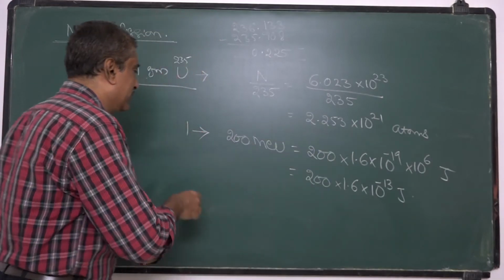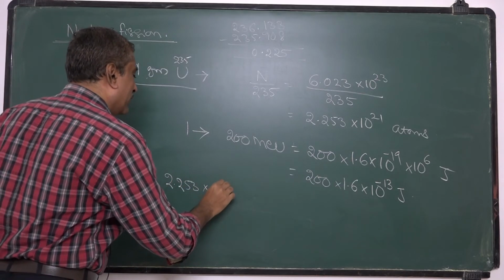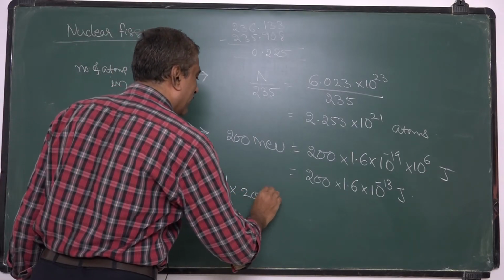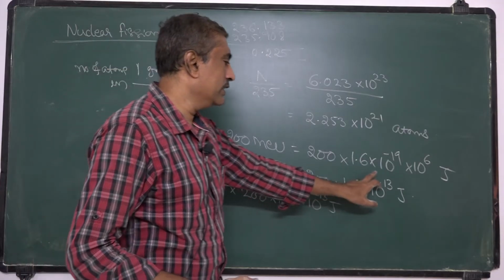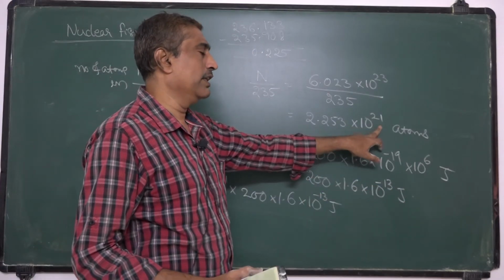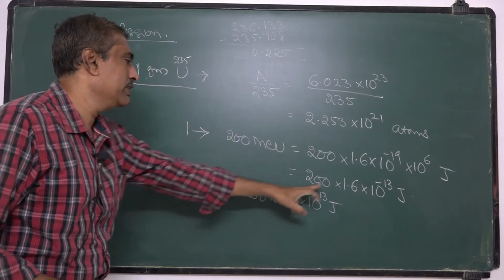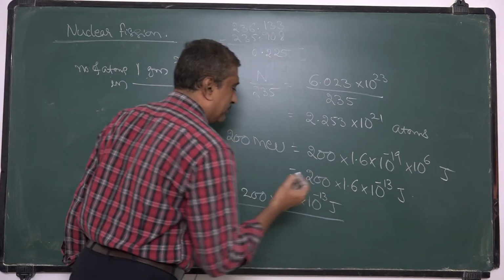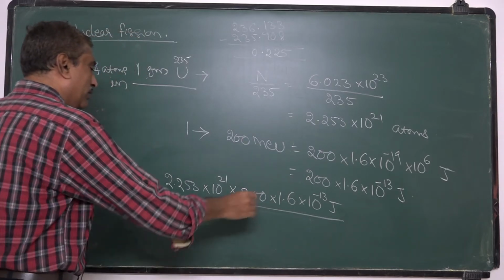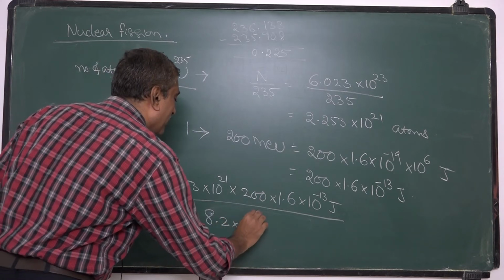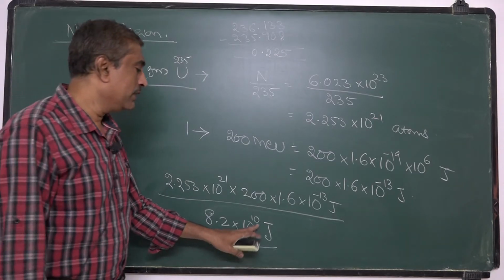So the total amount of energy released during the fission of 1 gram of uranium 235 is 2.253 into 10 to the power 21 into 200 into 1.6 into 10 to the power minus 13 joule, because for one nucleus this amount of energy is released and there are this many nuclei. Simplifying, we get 8.2 into 10 to the power 10 joule.